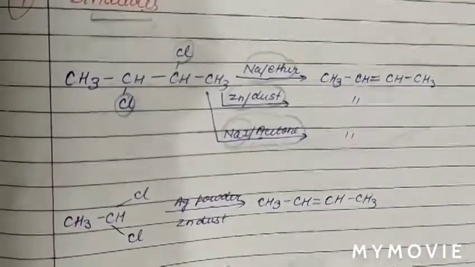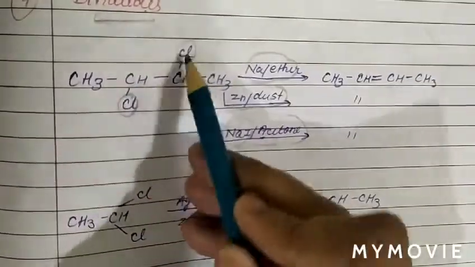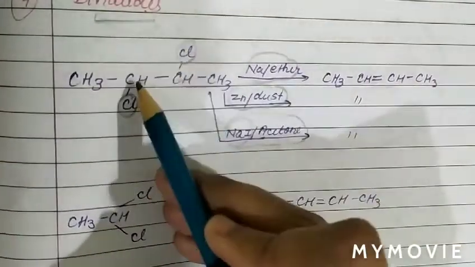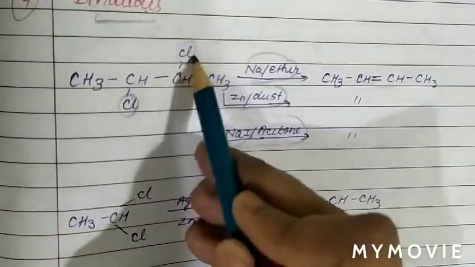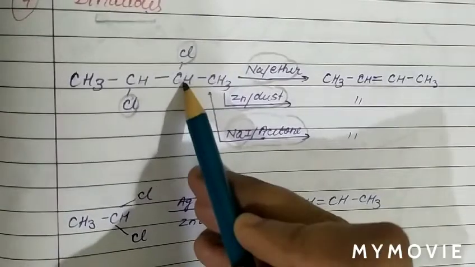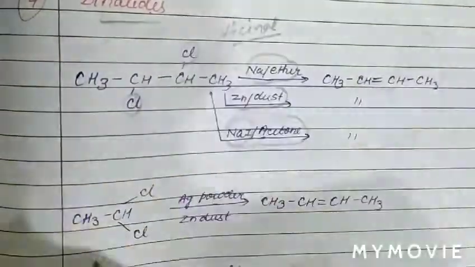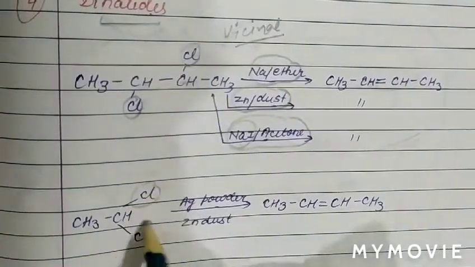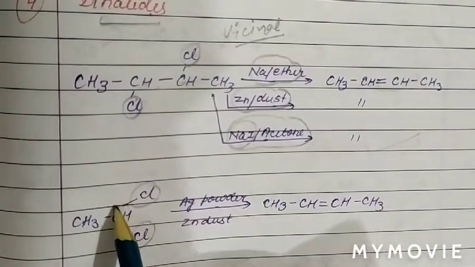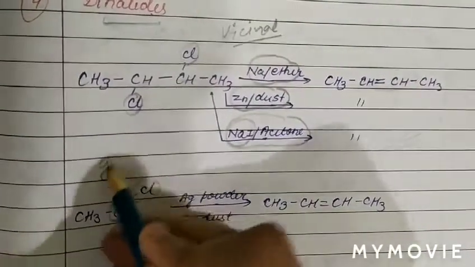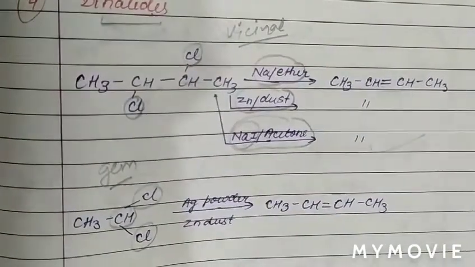Now see another reagent. When the same functional group is present at adjacent positions, we call it vicinal. So this is basically a vicinal dihalide. But if the same functional group is present on the same carbon atom, then we call it a geminal halide. So this is a gem dihalide.